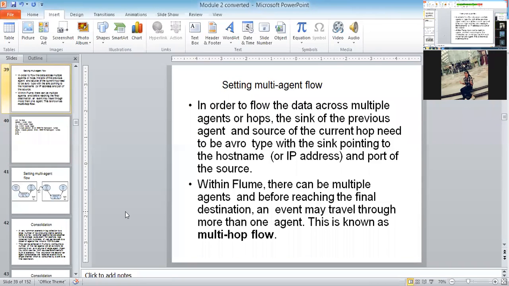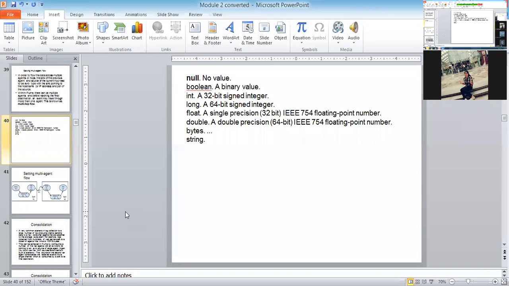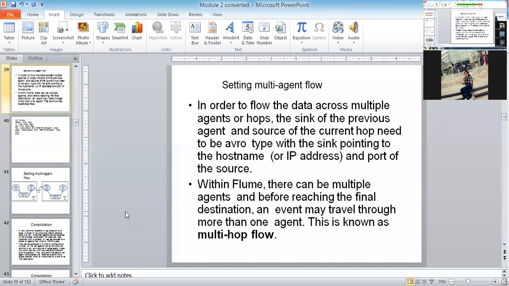And one more important thing is if the data is of Avro type. What is the meaning of an Avro type? The Avro type consists of null values, Boolean values, integer values, floating point values, double values, bytes values, string values. That is very important. Because when dealing with databases, you know only characters, strings, arrays, at most. But now you are studying big data, and you should know information such as map, tuple, and one more important thing, bag. These are the different kinds of data types that are present in big data content.